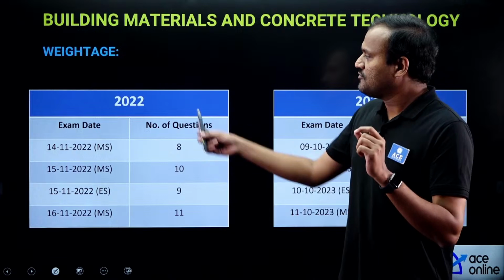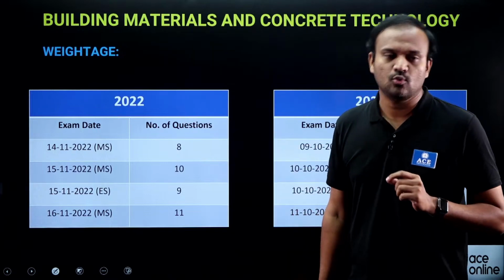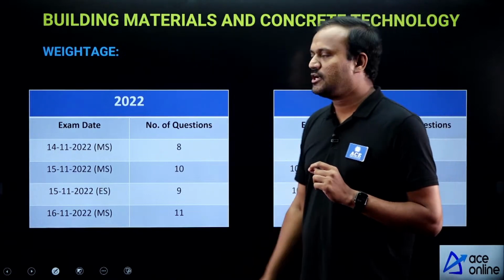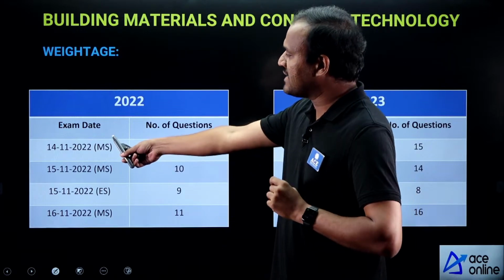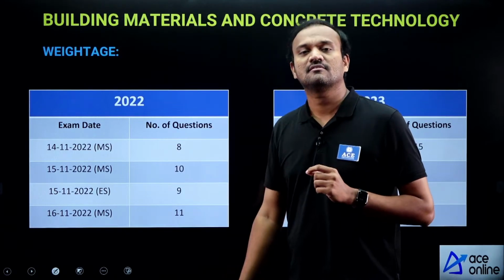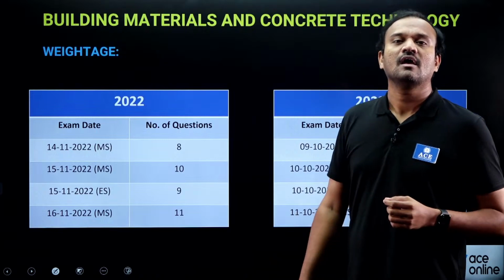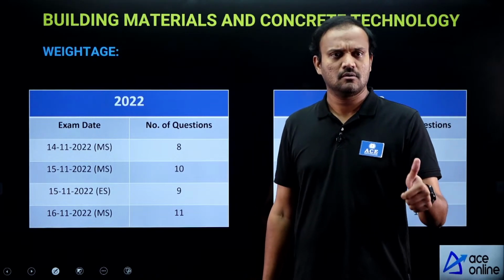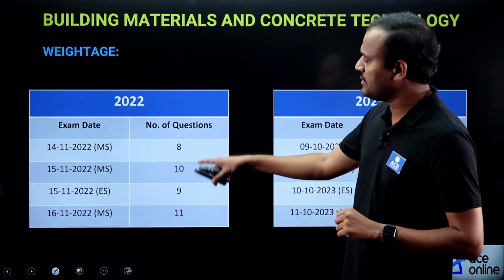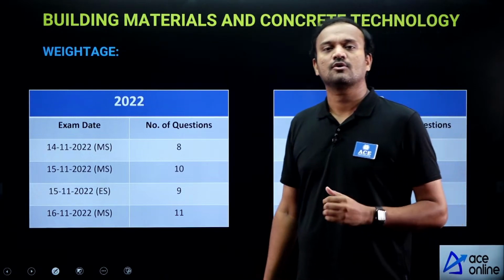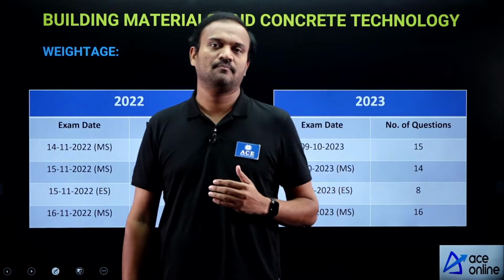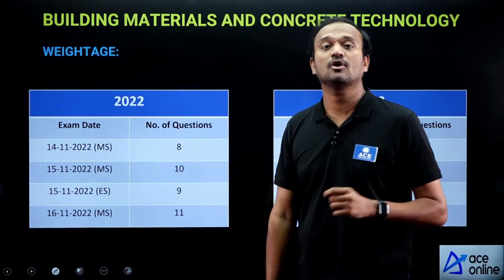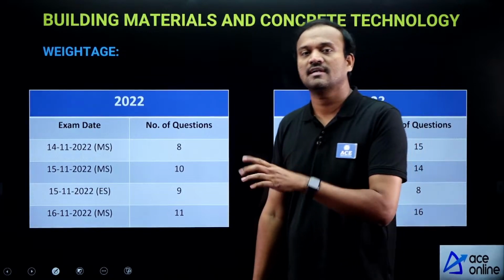If you look at 2022, your exam date and number of questions, you can clearly see that out of your 100 questions, almost 8 to 12 questions are from building materials and concrete technology.